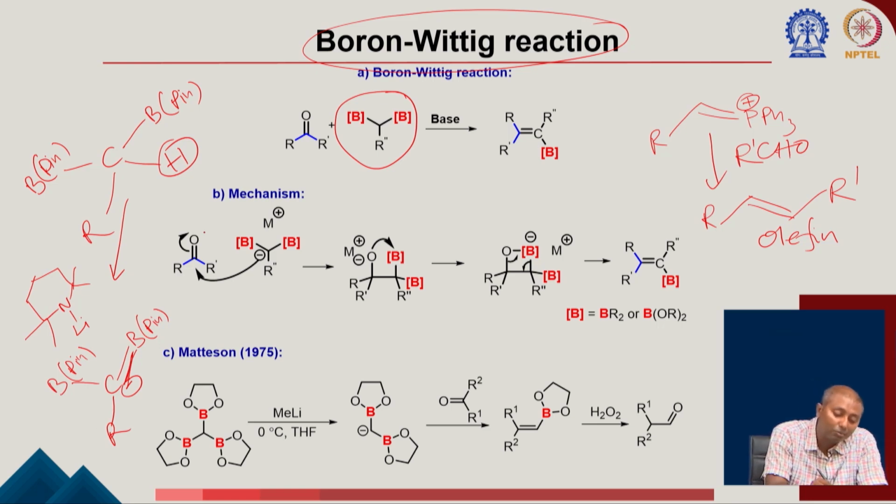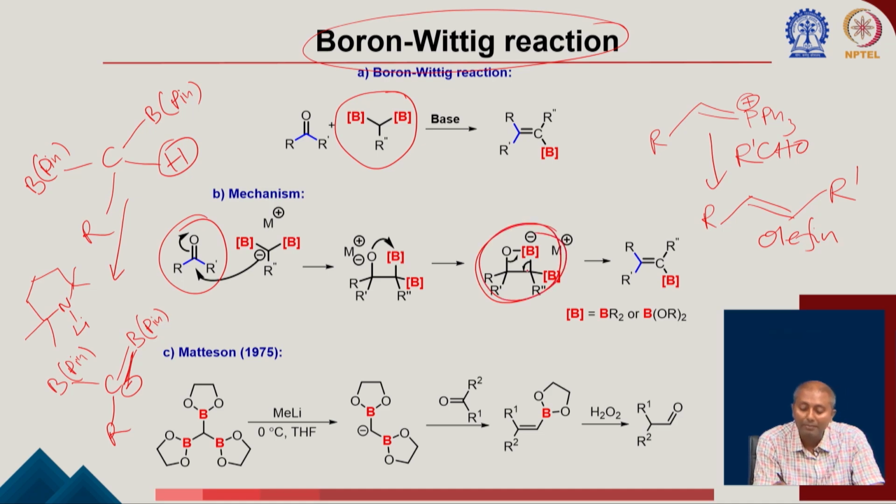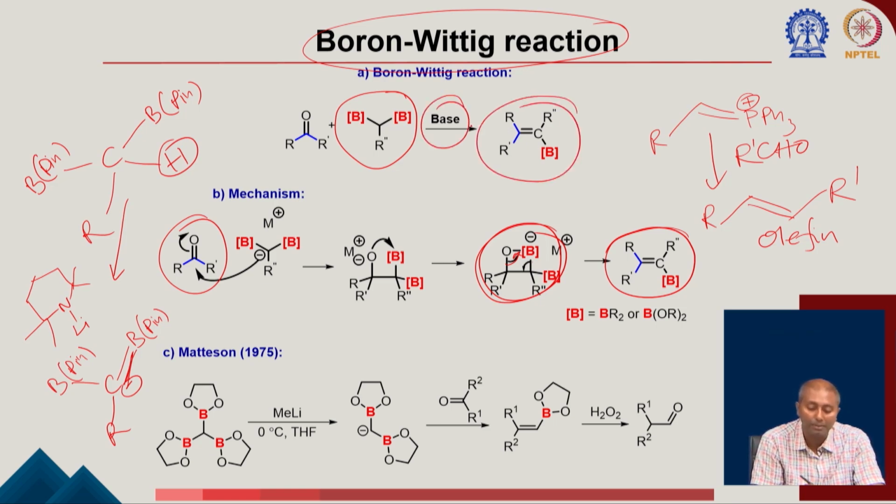So, this can react with a carbonyl group here, and after the reaction, this O minus is going to form a bond with the boron, forming this 4-membered species. Then there is a boron-oxygen bond formation happening here, and cleavage of this carbon-boron bond to form this double bond, forming the vinyl boron compounds after the elimination of boron and oxygen. So, you started with the 2 different boron compounds, and using a base you can make the vinyl boron compound stereoselectively.